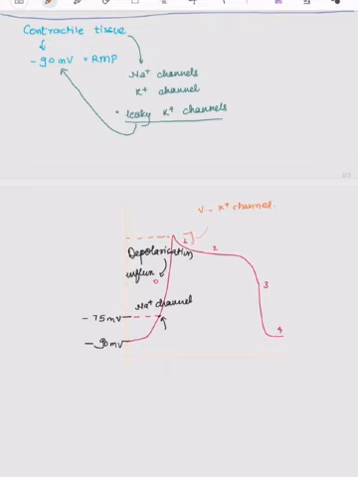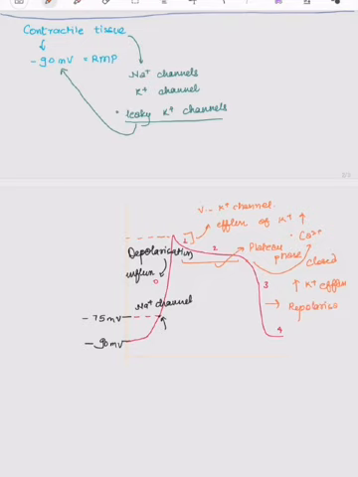Further on, the voltage gated calcium channels also open, and the efflux of potassium and influx of calcium keep the cell membrane potential constant, leading to a plateau phase. Further on, the calcium channels close, due to which the efflux of potassium causes repolarization, also called the late repolarization, and the fourth is the hyperpolarization.